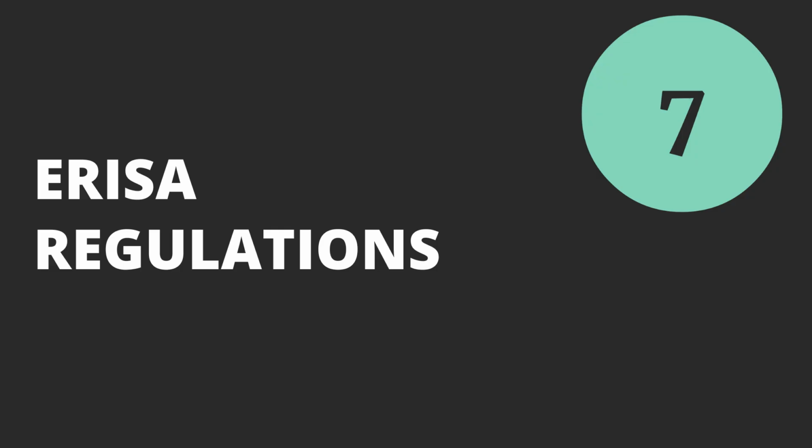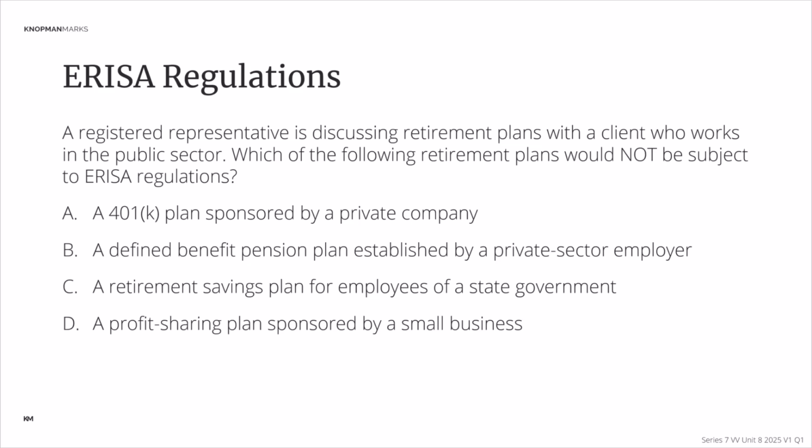ERISA regulations. A registered representative is discussing retirement plans with a client who works in the public sector. Which of the following retirement plans would not be subject to ERISA regulations? And before we jump into the answer choices, how effectively can we recall what ERISA does and doesn't cover? ERISA is, of course, the Employee Retirement Income Security Act of 1974, and it governs what kind of retirement plans? Private sector employer-sponsored retirement plans like 401ks, defined benefit pension plans, profit-sharing plans.